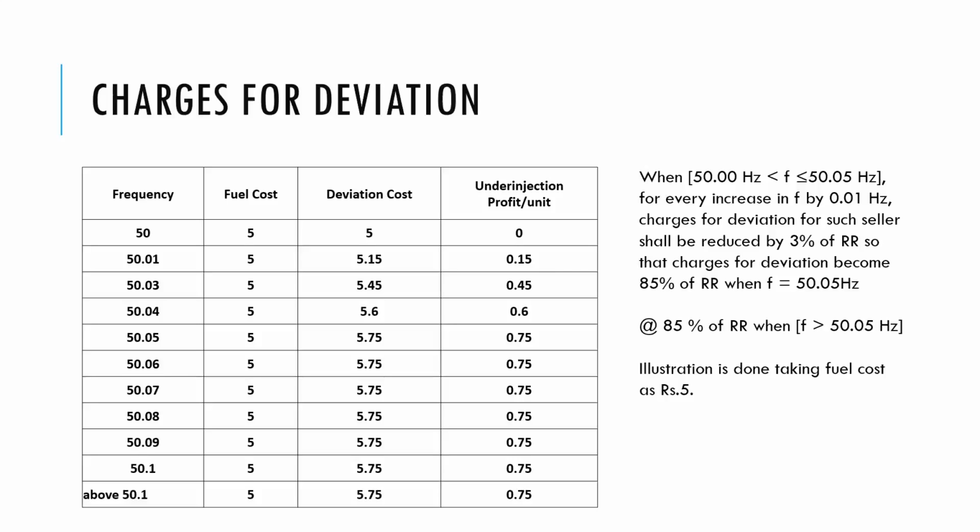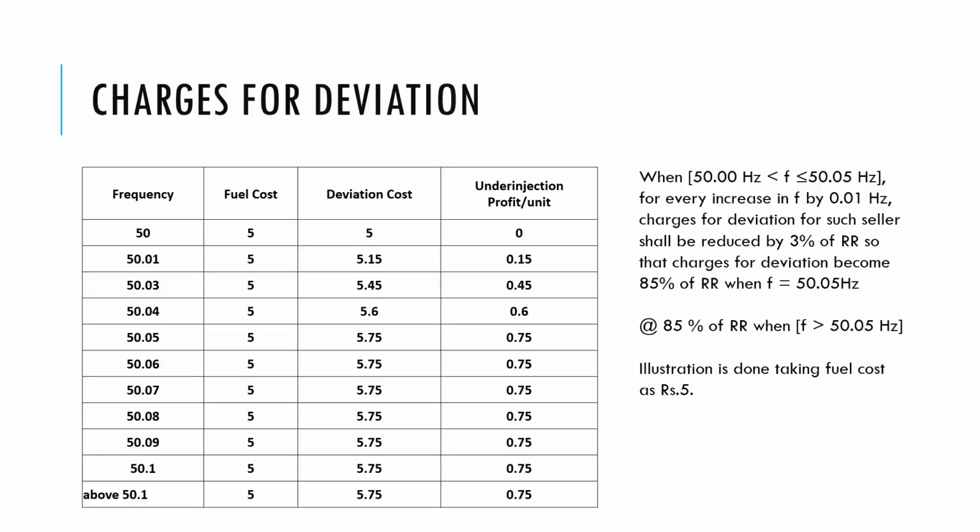As the frequency increases by 0.01 hertz, the incentive for the generating station is that at 100 units under injection, the deviation charges would be 97% of the reference rate. That is 4 rupees 85 paisa. And for the 100 units it is under injecting, it has to pay a deviation of 485 rupees only.